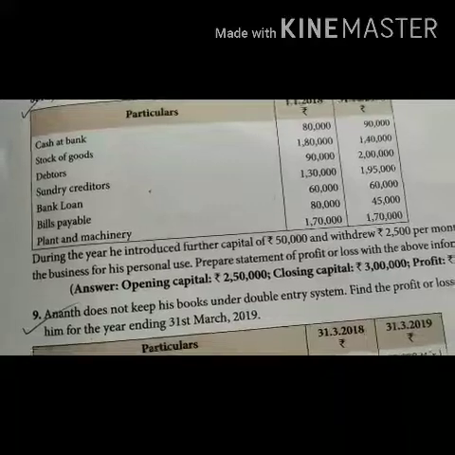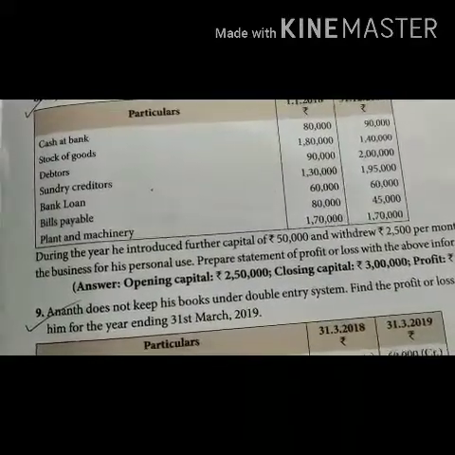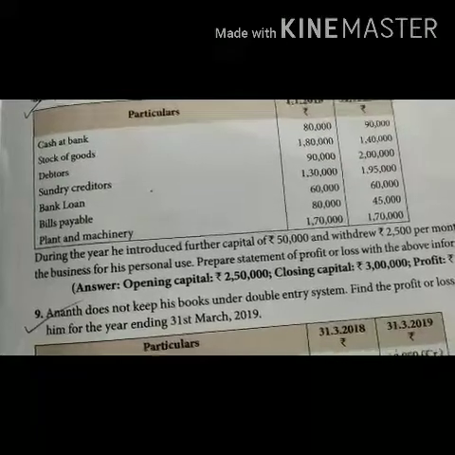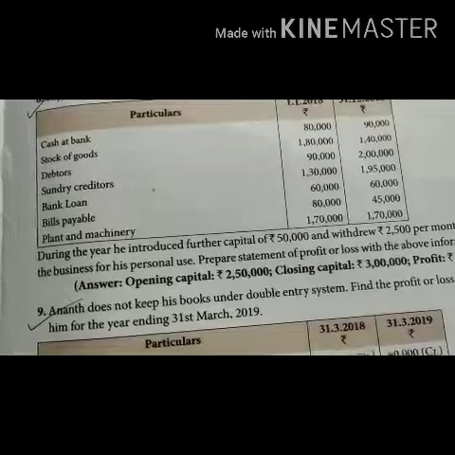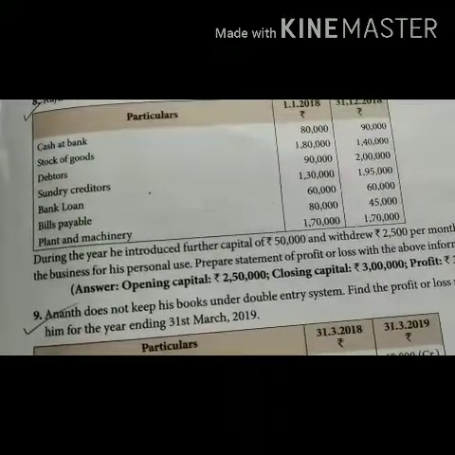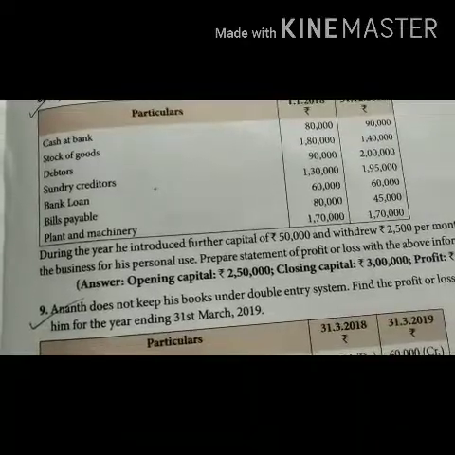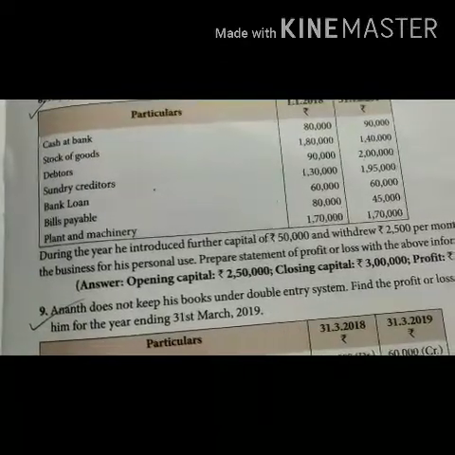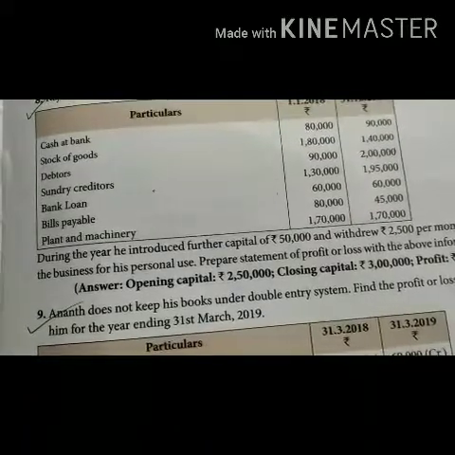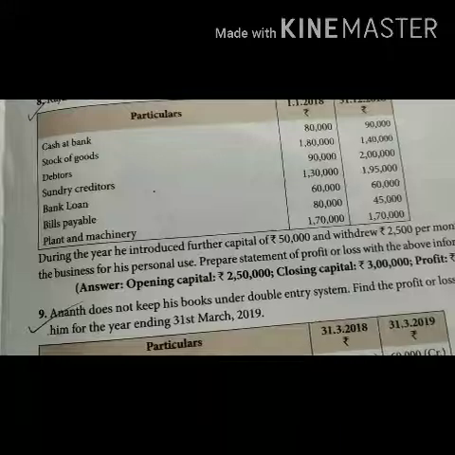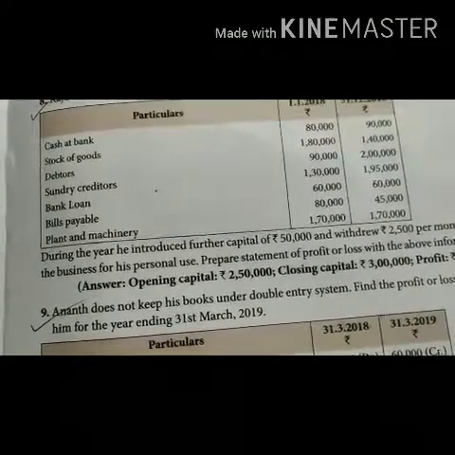So the first step, we need to prepare statement of affairs as on 1/1/2018. Similarly, we will be doing statement of affairs as on 31st of December 2018. When we prepare statement of affairs as on 1/1/2018, we will be getting the opening capital as our balancing figure. Similarly, as on 31st of December 2018, we will be getting the closing capital as the balancing figure.